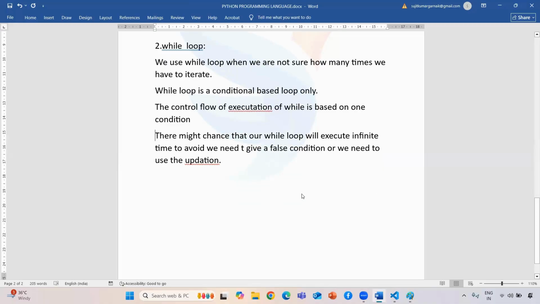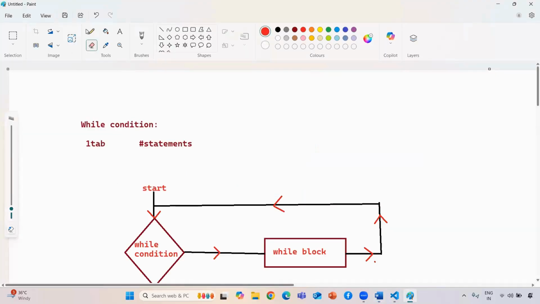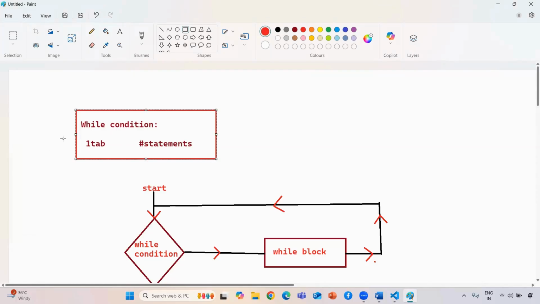Now we are going to see the syntax of our while loop. If you see here, I just created a diagram. In this I am using the while keyword. After that, here you need to give a condition or value. Based on that, it will start executing. Guys, if you see here, I am using indentation here also. If you are not giving indentation, then Python will give you a syntax error. Every time you are using any block, any loop, or any function, you need to give indentation. If you are not passing indentation, then it will start creating errors.